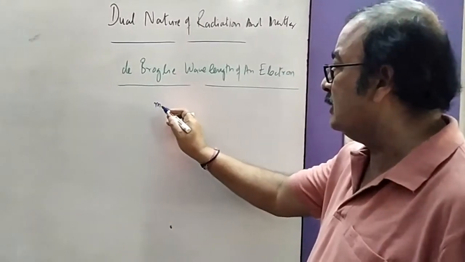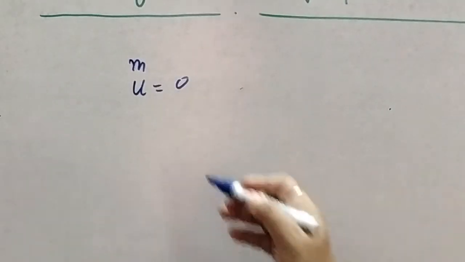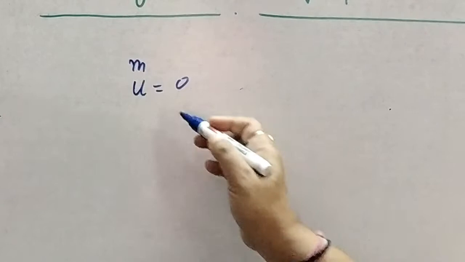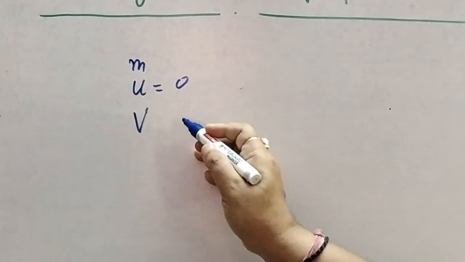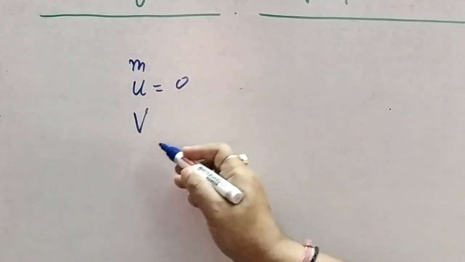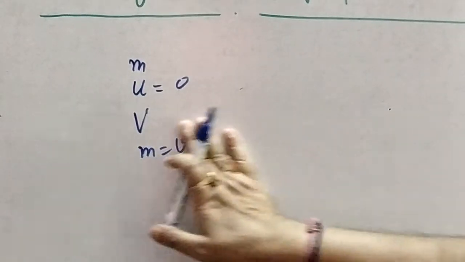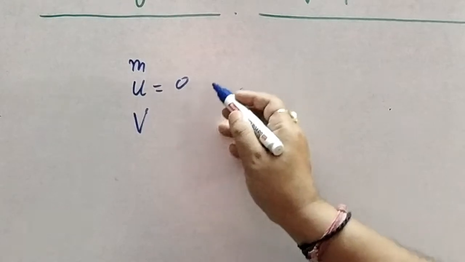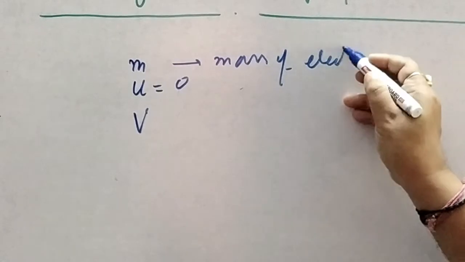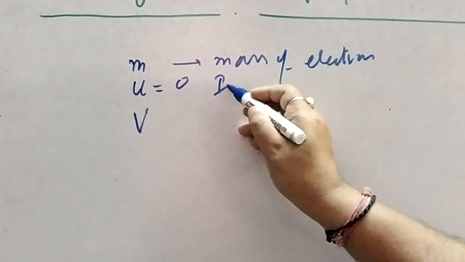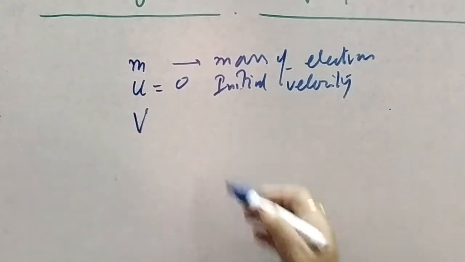Suppose it was initially moving with initial velocity 0, and in a particular chamber it is given a potential difference of V, capital V, then the same electron can move with a constant velocity v. This is the mass of the electron. Initial velocity was 0.